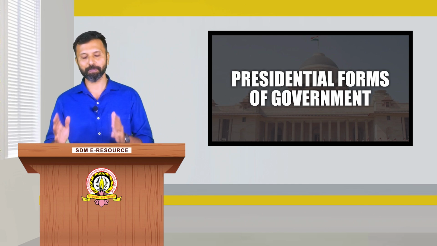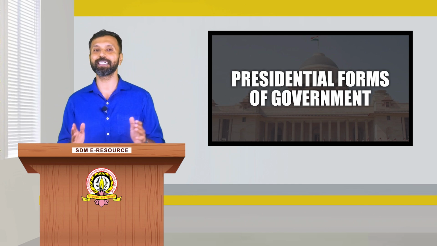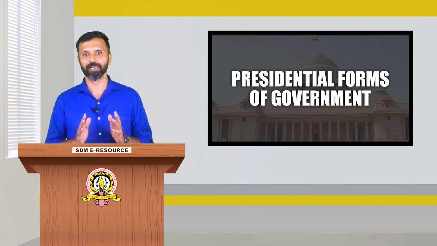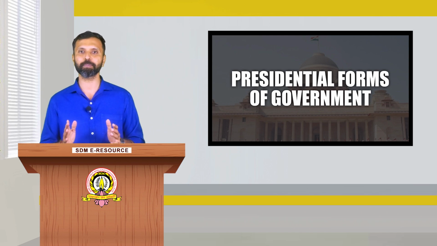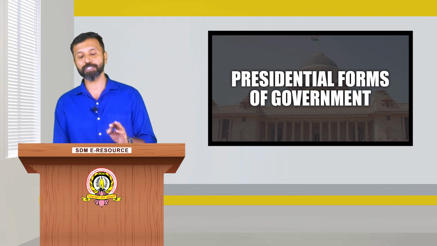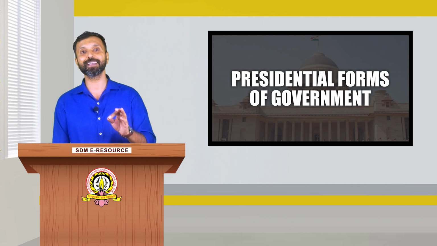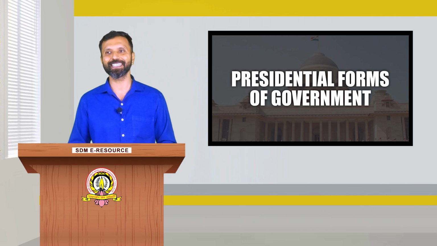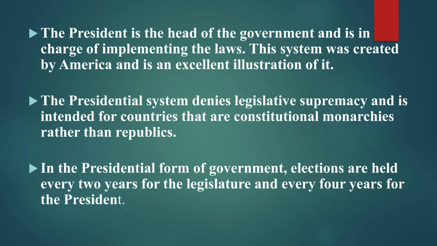Because in our parliamentary form of government, implementing laws is the responsibility of the executive, the Prime Minister and his cabinet team. The president is only the signing authority, and with the experience and expertise, after discussions with the experts, he finalizes the signatory authority of each law. But in the presidential form of government, the president is solely in charge of implementing the law. This system was created by America and is an excellent illustration of it. The presidential system denies legislative supremacy and is intended for countries that are constitutional monarchies rather than republics.